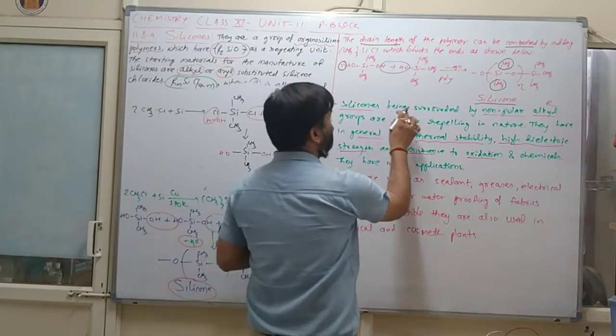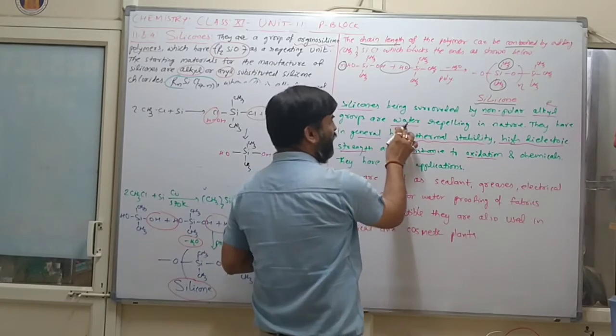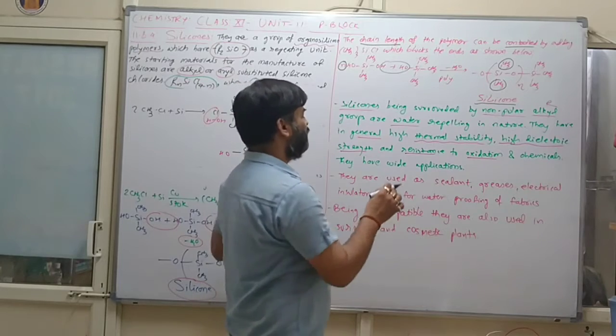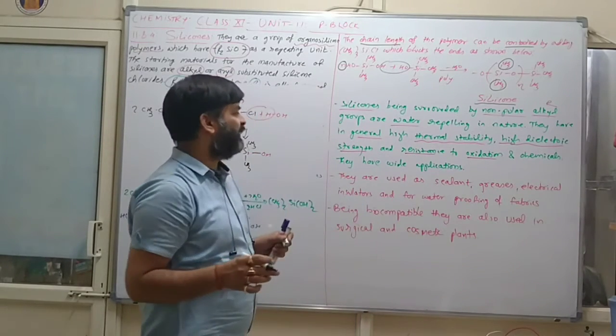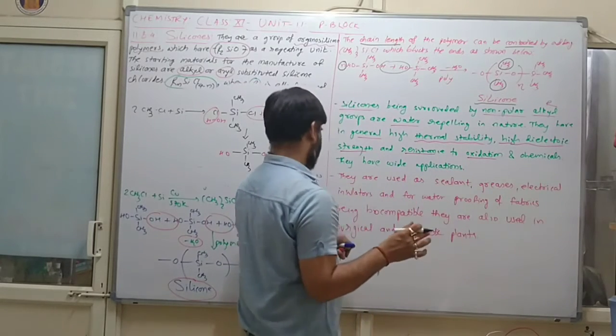Now silicones being surrounded by non-polar alkyl groups are water repelling in nature, and they have in general high thermal stability, high dielectric strength and resistance to oxidation and chemicals.